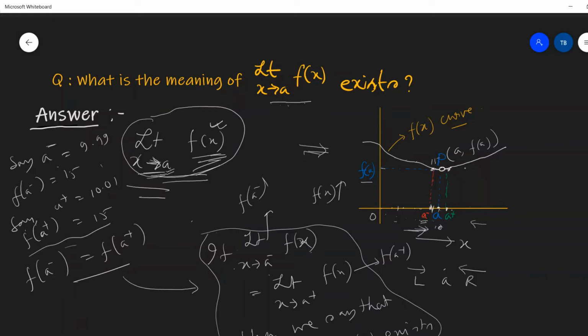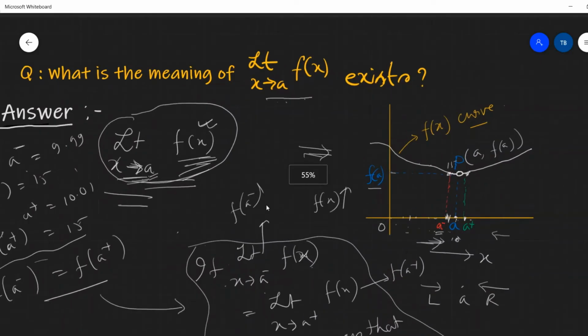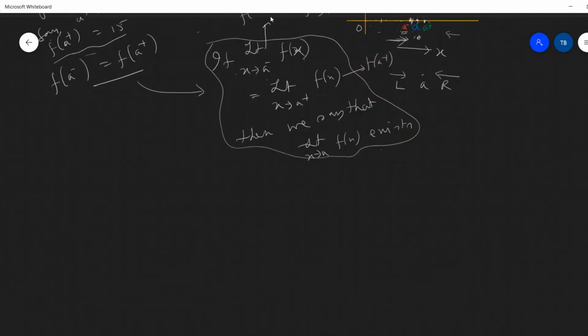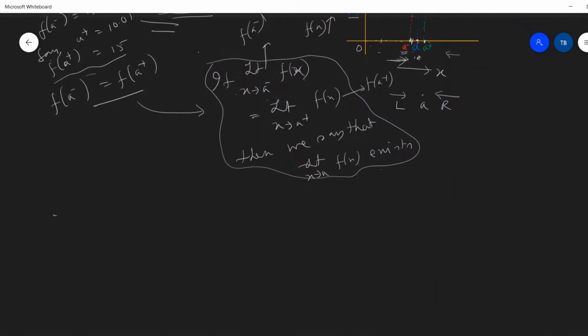Then we can see that limit x tends to A minus f(x) equals limit x tends to A plus f(x), but f(a) does not exist.